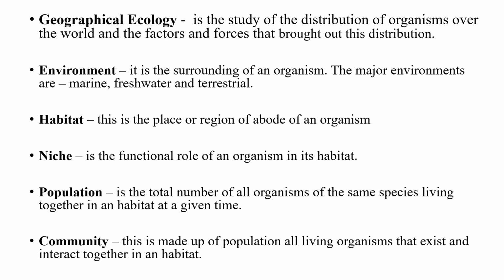So what we're saying here is that we have, for example, different species of aloe. We have aloe vera, for example. We also have aloe veras. So if you are taking the population of aloe vera, for example, you don't add aloe veras because they are different species. And so when you are calculating the total number of aloe vera, that is population. That is what population is trying to say. When you are calculating the number of such particular species that are living in a particular habitat at a given time.